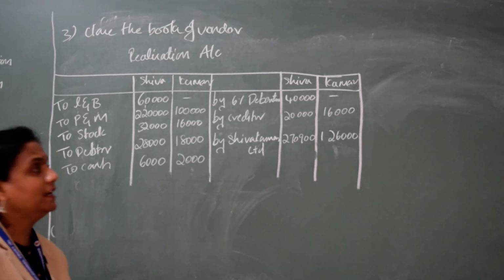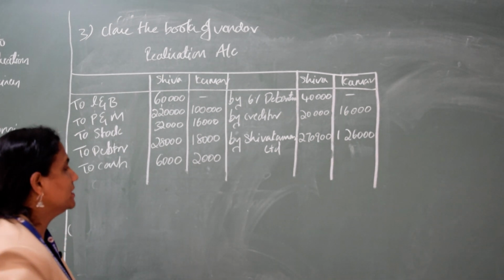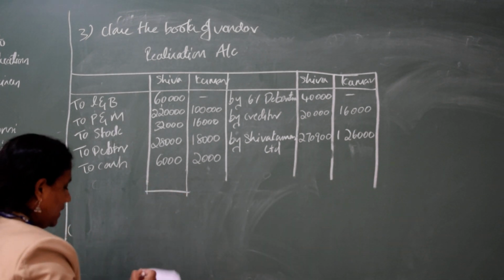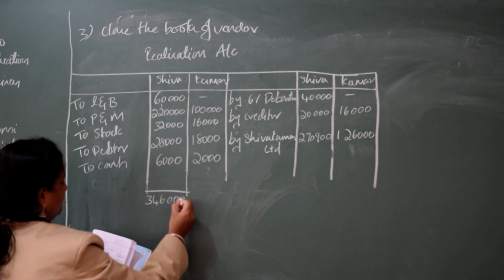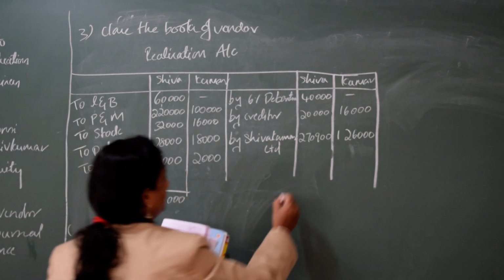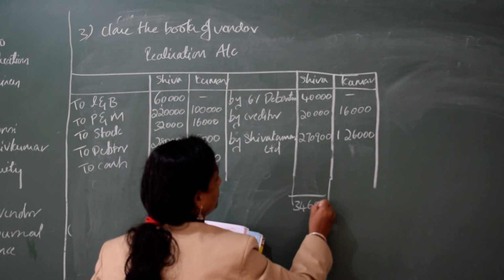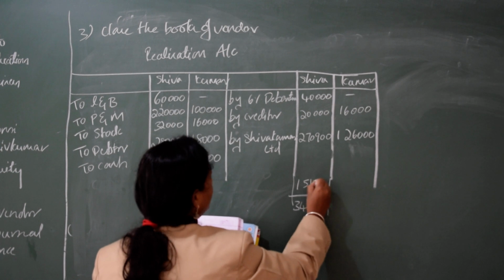Now we wind up the realization account. First we will talk about Shiva. For Shiva, if you see, the debit side is more. The debit side total you will get is 3,46,000. The difference is 15,100.